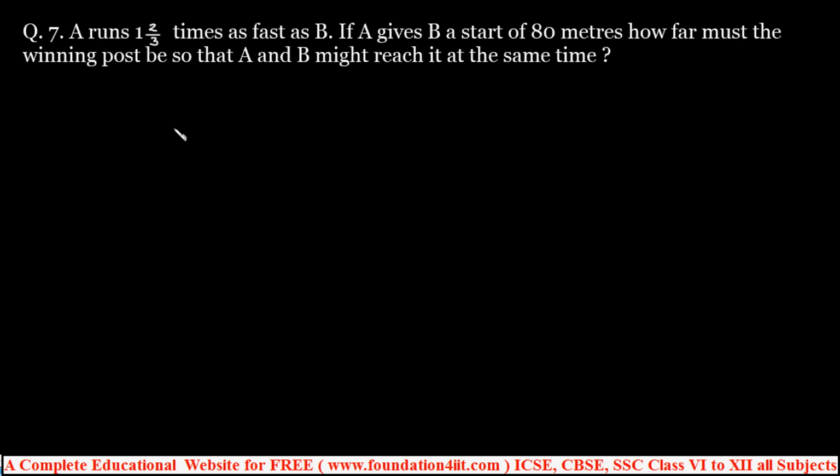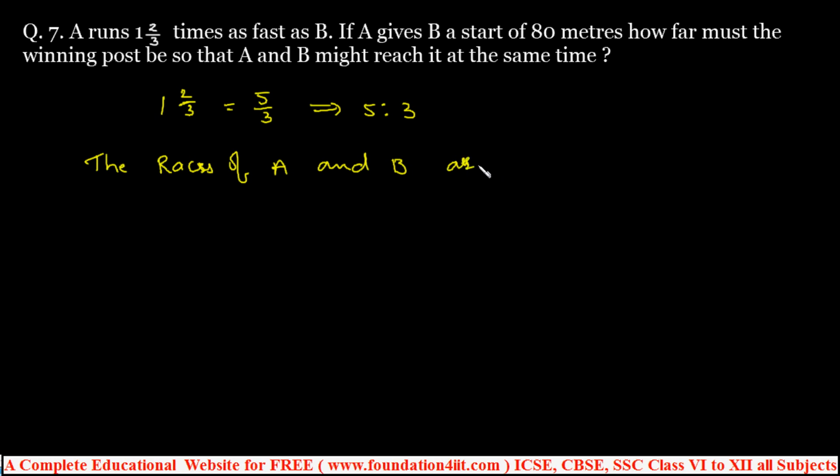First let us see the rates of A and B in the ratio, because A is 1 2/3 times as fast as B. So 1 2/3, mixed fraction converted into improper, is 3 plus 2, 5/3. So 5/3 is nothing but 5:3, right? So the rates of A and B are as 5:3.